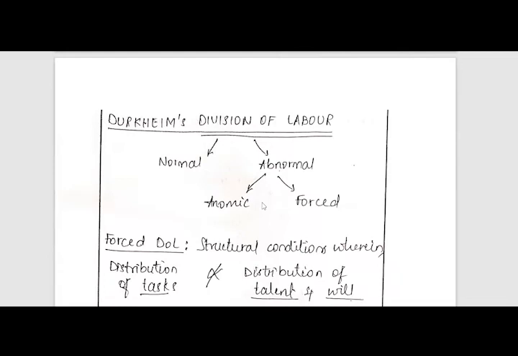That means division of labor is not according to their will and wish, that is, not according to their talent and will. So that is a forced division of labor, and forced division of labor is not functional to the society. It undermines solidarity, says Emile Durkheim. Hence, discrimination must be stopped and forced division of labor must be curtailed. For that, anti-discrimination law must be brought in, not only to ensure justice or equality in the society, but also to ensure solidarity in the society, according to Emile Durkheim.